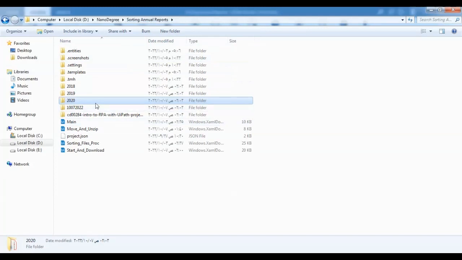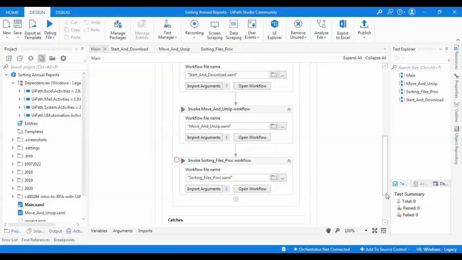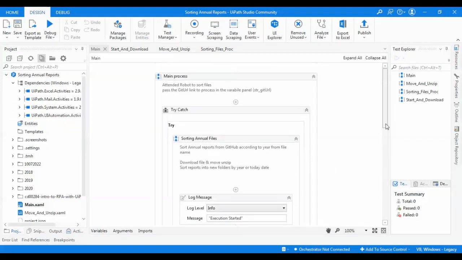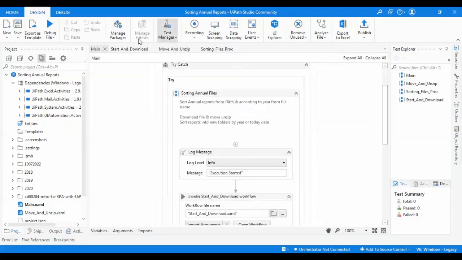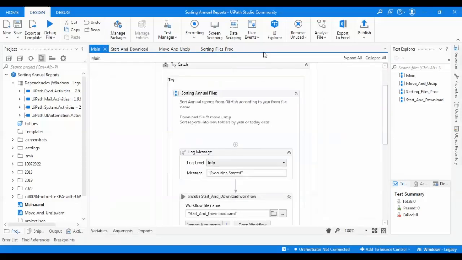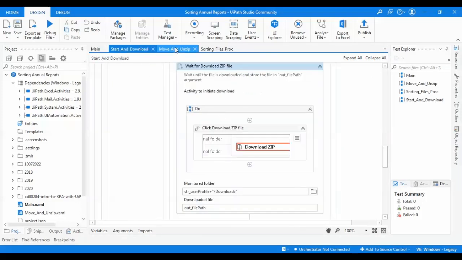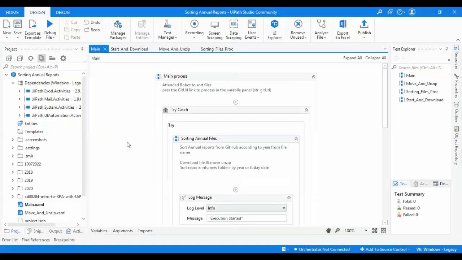Going back, we'll go to the folder of today's date, and it contains the files which have no year in the name. After getting the review, I modified my project and used the wait for download activity. I already mentioned that it is an attended robot, and I have also explained all the preconditions and postconditions of the project. Thank you.